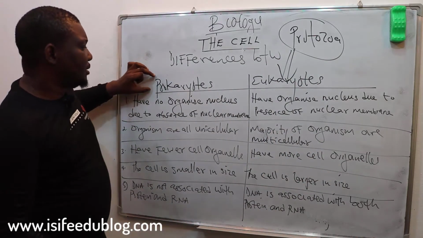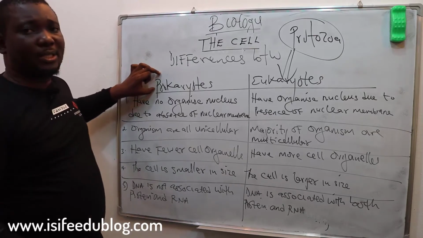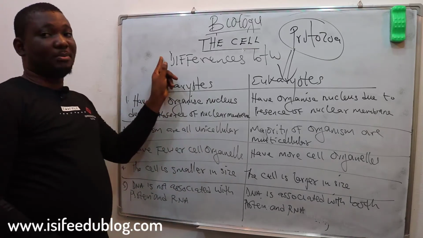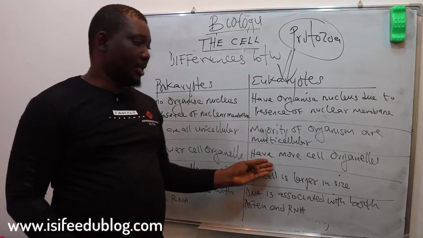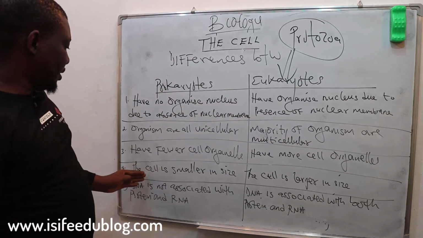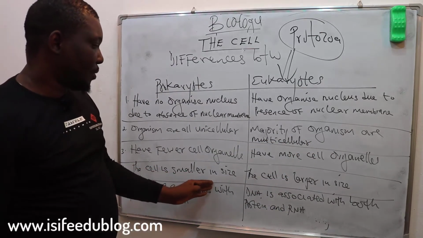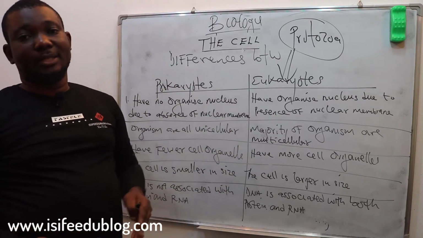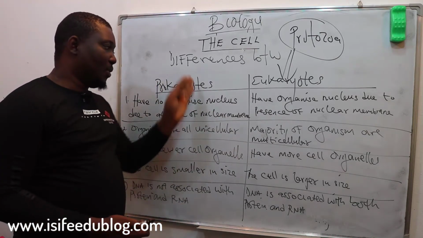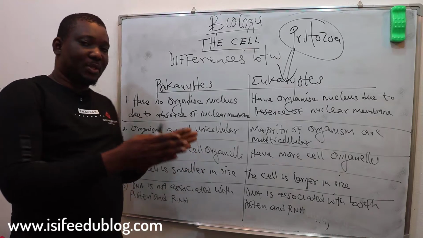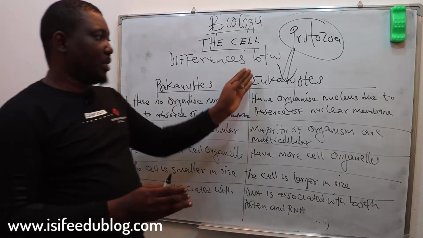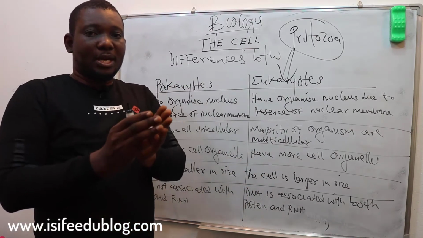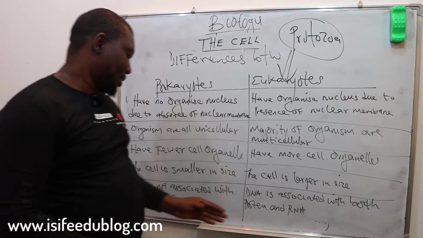Then, because in this cell the nucleus is not well organized, the number of cells is fewer in this organism. They have fewer cells than eukaryotes, and eukaryotes have more cell organelles. You see that the prokaryotic cell is small in size because of the nucleus, because the nucleus happens to be the largest cell organelle in plant and animal. But in this case, there is no nucleus. So the size of the cell is a little bit smaller compared to a cell with an organized nucleus, where the nucleus will increase the cell size.